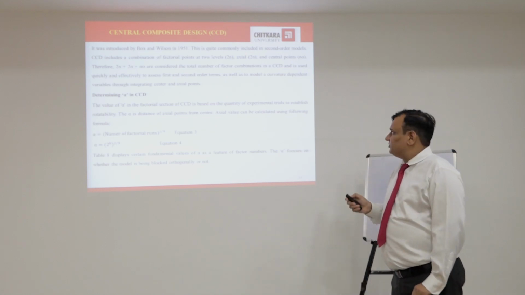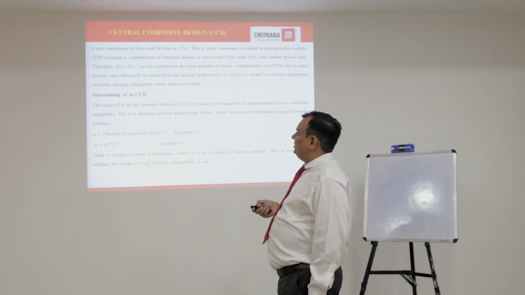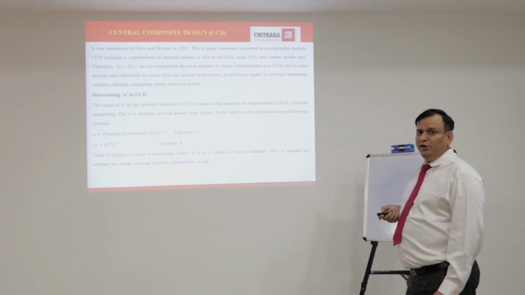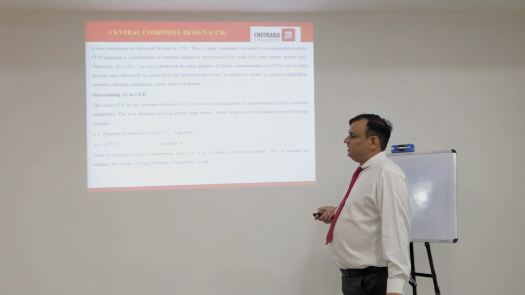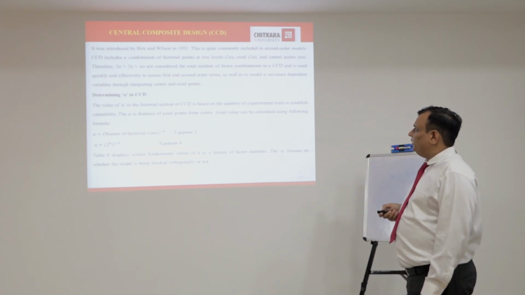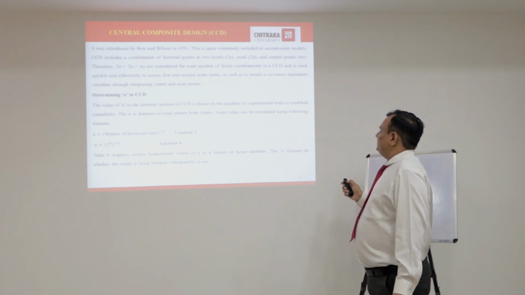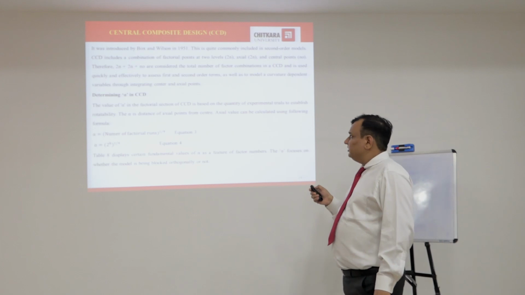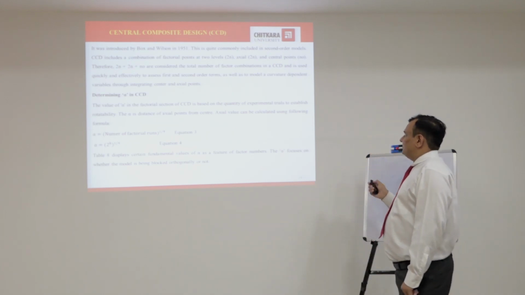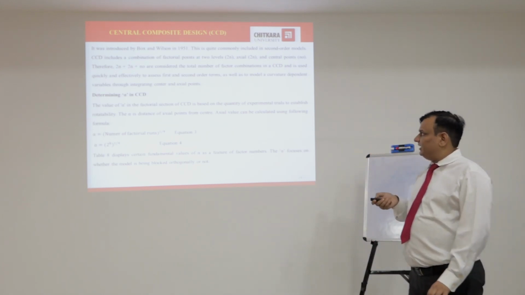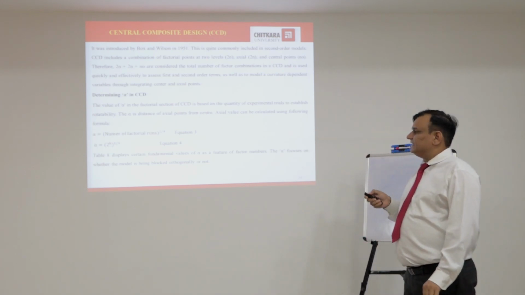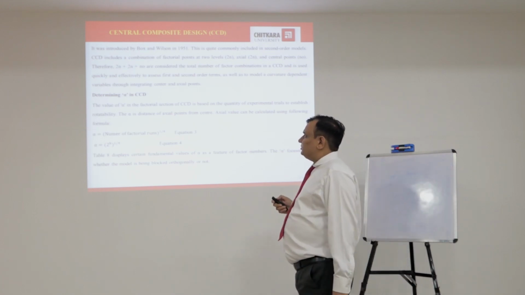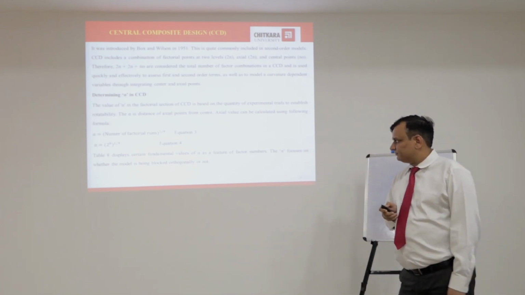Next is central composite design. These are some brief descriptions of BBD and CCD. CCD was introduced by Box and Wilson in 1951. This is quite commonly included in second order models. CCD includes a combination of factorial points at two levels, axial points and central points. Therefore, 2^n plus 2n plus center points are considered the total number of factor combinations in a CCD, and it is used quickly and effectively to assess first and second order terms, as well as to model curvature of dependent variables through integrating center and axial points.